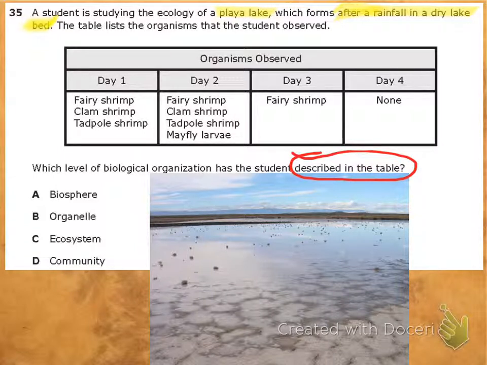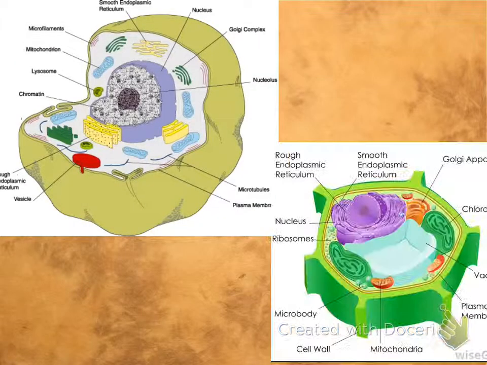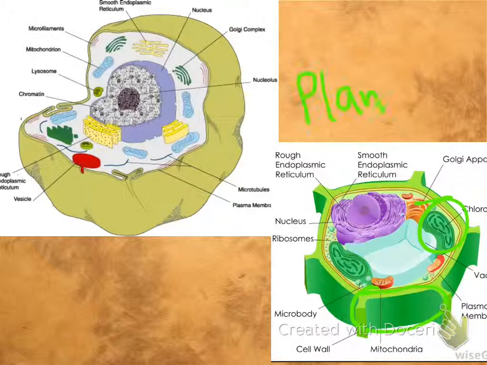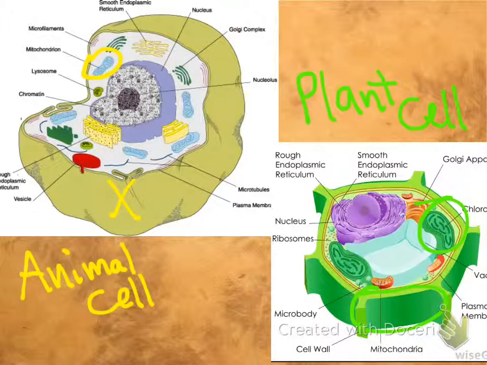Let's increase our chances. First off, let's look at organelle. What is an organelle? Well, these are 2 pictures of cells, and hopefully you know which cell is the plant cell and which cell is the animal cell. Aside from the color, the plant cell is the one with a cell wall and a chloroplast, right? And the other one is an animal cell because it has no cell wall and it only has mitochondria.